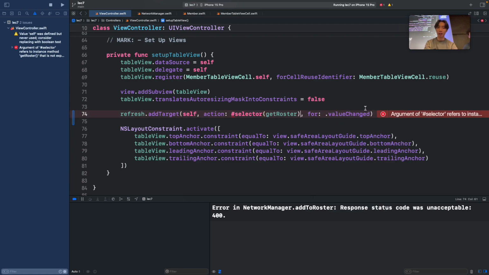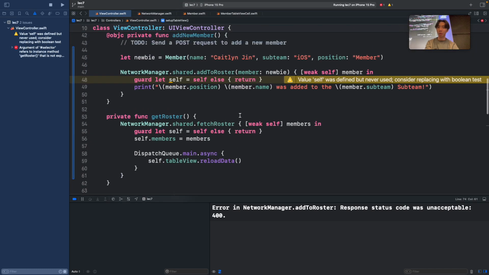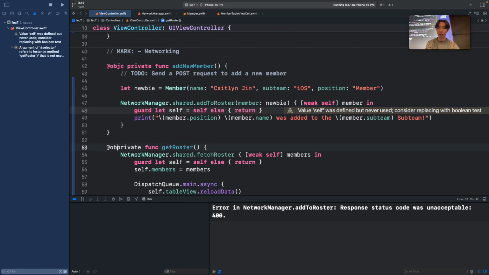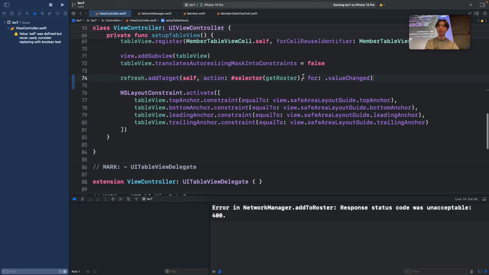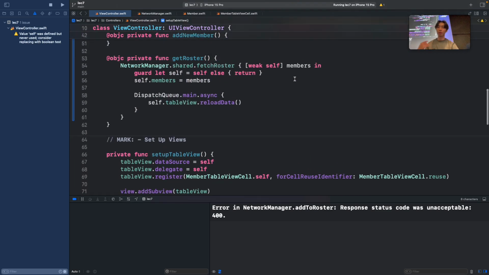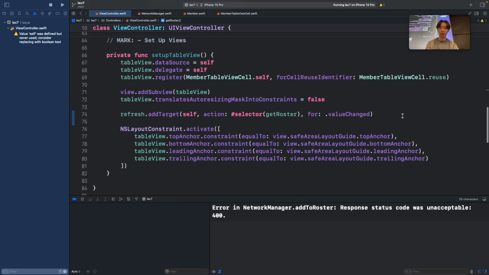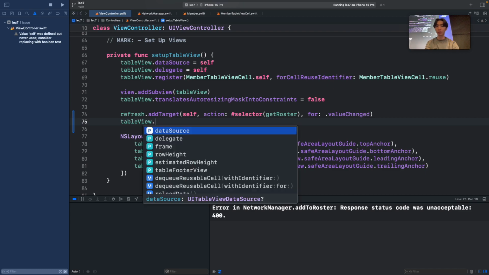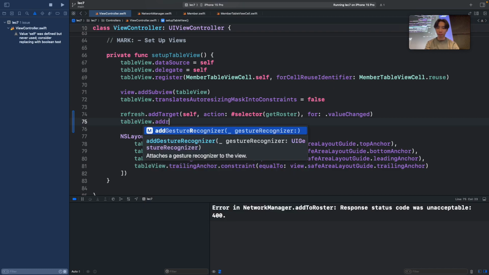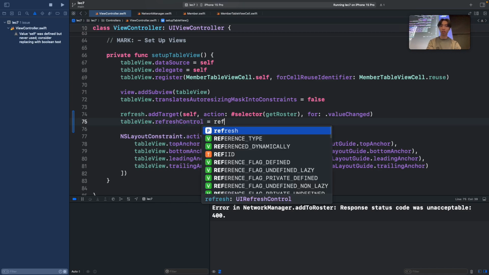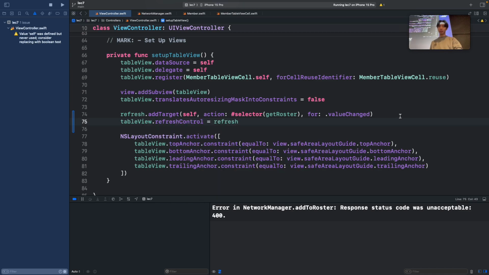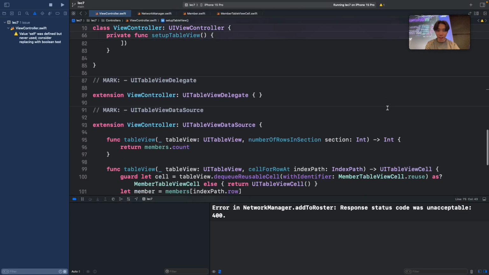Now it's giving me this error because when you're using hashtag selector, you want to mark it with @objc. There. So now what I'm saying is that whenever this refresh value changes, whenever you refresh, its value is going to change, and then it's going to call a function to scrape the new roster and then update the table view. And now all you have to do is say the table view, you want to add dot refreshControl, set that equal to the refresh control that you just created. Now I'm going to test it again.